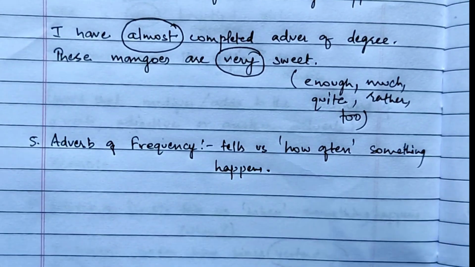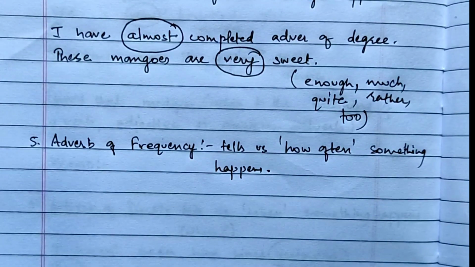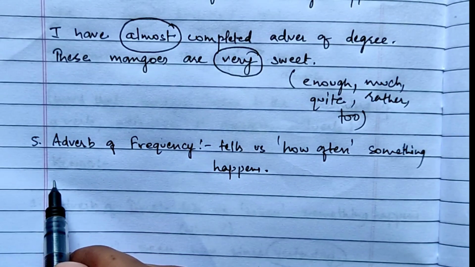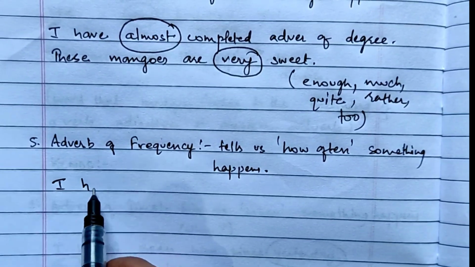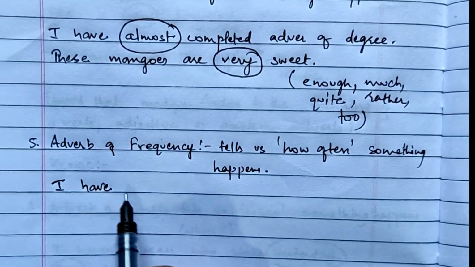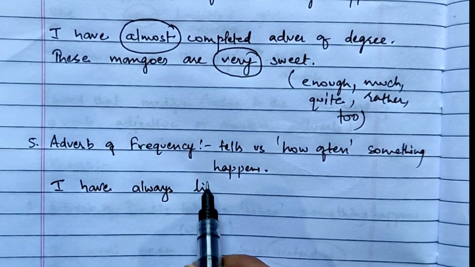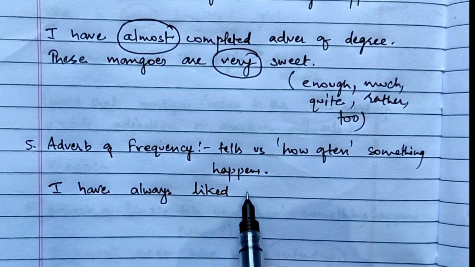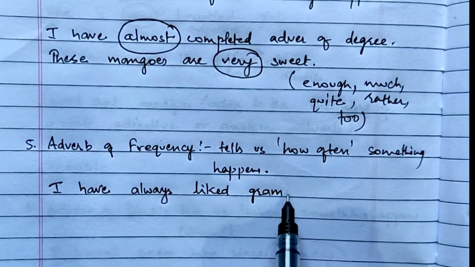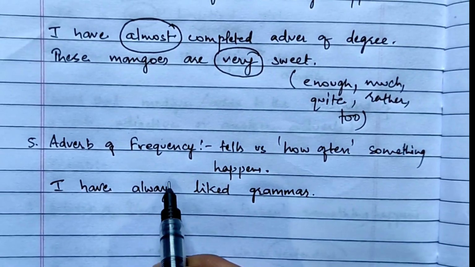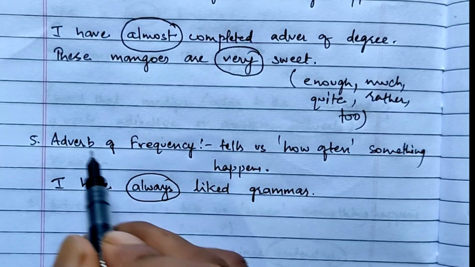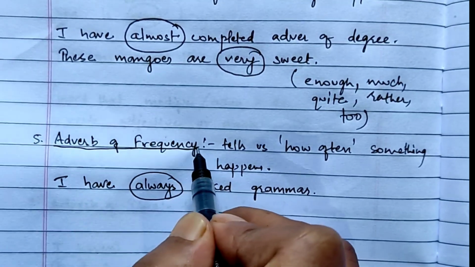Okay, or you can also write, it indicates how often the action takes place. Okay, instead of something you can add action also. So if I have to give you an example, it will be like this: I have always liked grammar. So always is your adverb of frequency.